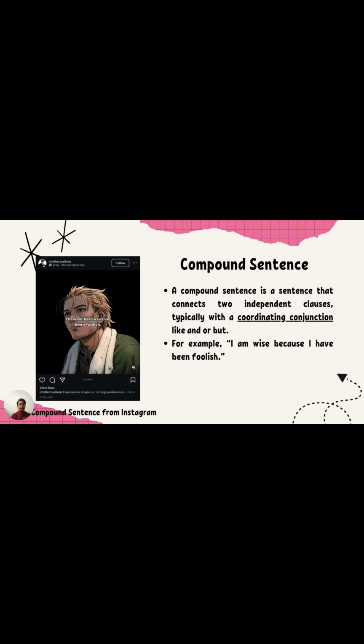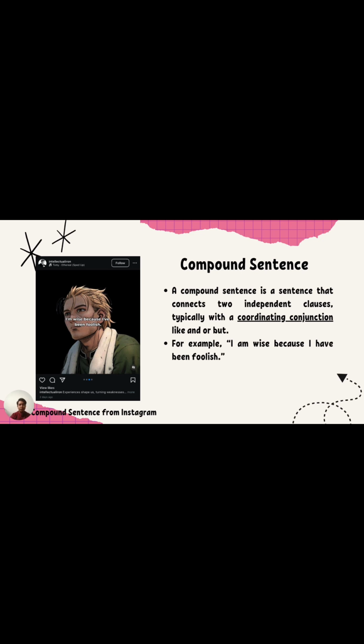The second sentence is a compound sentence, and we got a screenshot from Instagram which says I am wise because I have been foolish. So how to recognize a compound sentence? A compound sentence is a sentence that connects two independent clauses, typically with a coordinating conjunction, which is then for, and, nor, because, or, yet, and so.